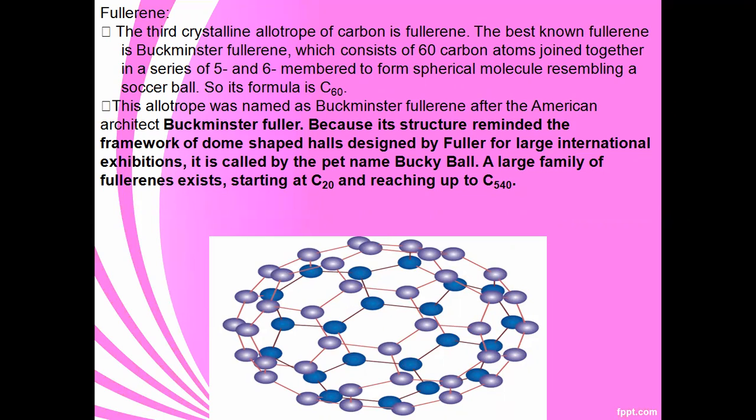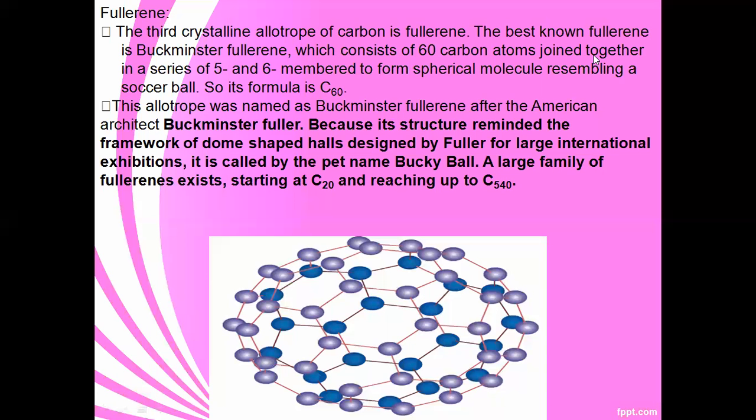This allotrope was named Buckminsterfullerene after the American architect Buckminster Fuller, because its structure resembles the framework of dome-shaped halls designed by Fuller for a large international exhibition. It is called by the pet name Bucky Ball. A large family of fullerenes exists, starting at C20 and reaching up to C540.